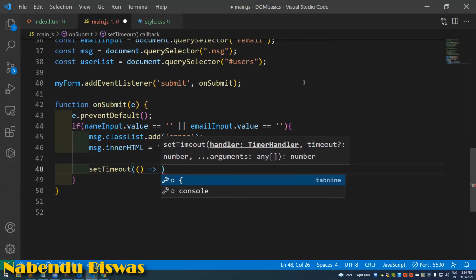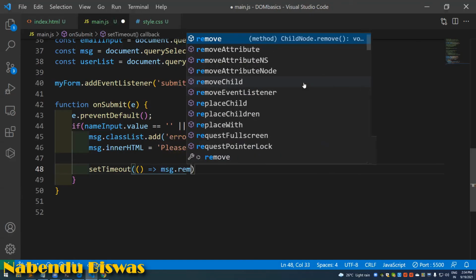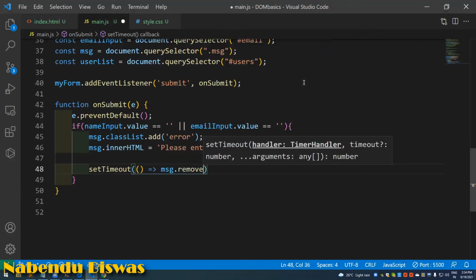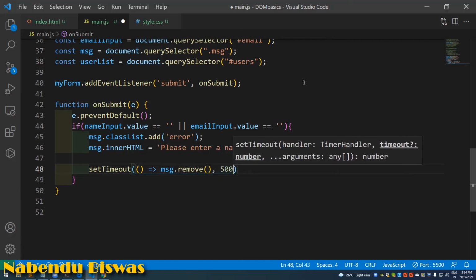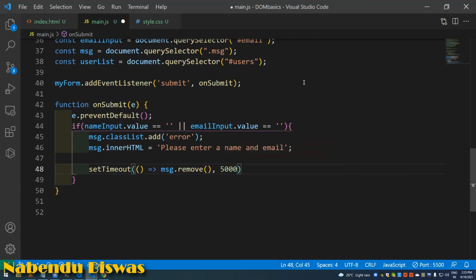and then msg.remove, we are going to do, 5000. So what it is going to do is that same remove thing which we have seen earlier, it is going to remove it. Okay, 5000 is way too much, let me remove it after 3 seconds. It takes milliseconds, so 3000 milliseconds is 3 seconds. 5 seconds is actually a very long time.